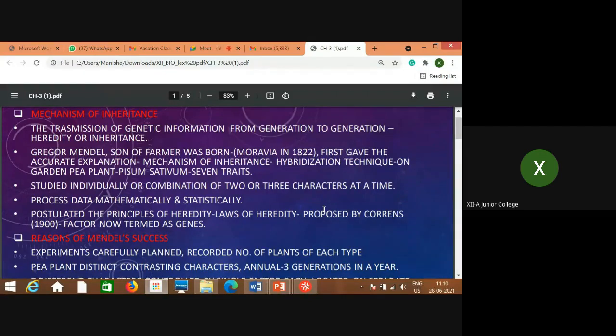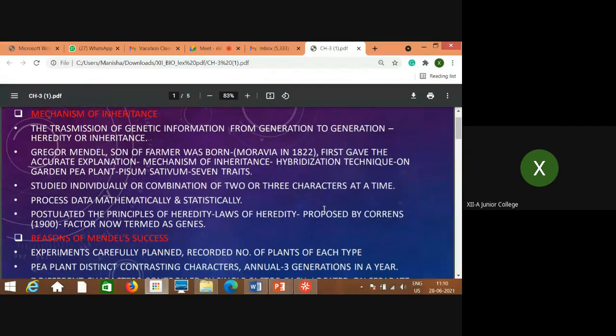Now we will study why he selected that plant, but just remember, the history of Gregor Mendel will be your homework. You will study it on your own; generally questions are not asked on this part, but you should know, because he is considered a great scientist who first explained this inheritance.